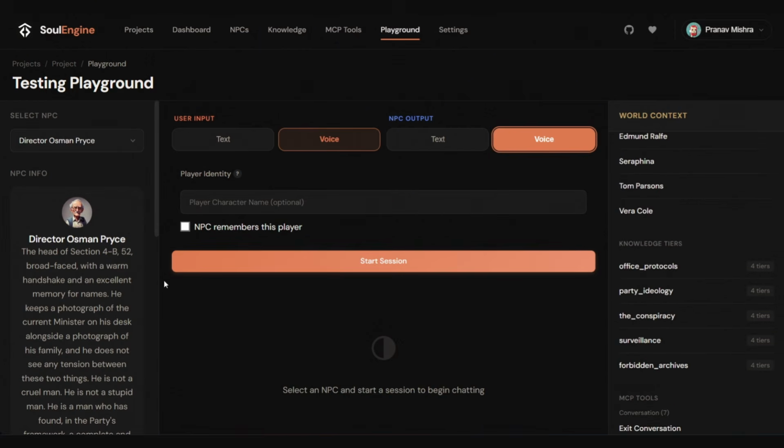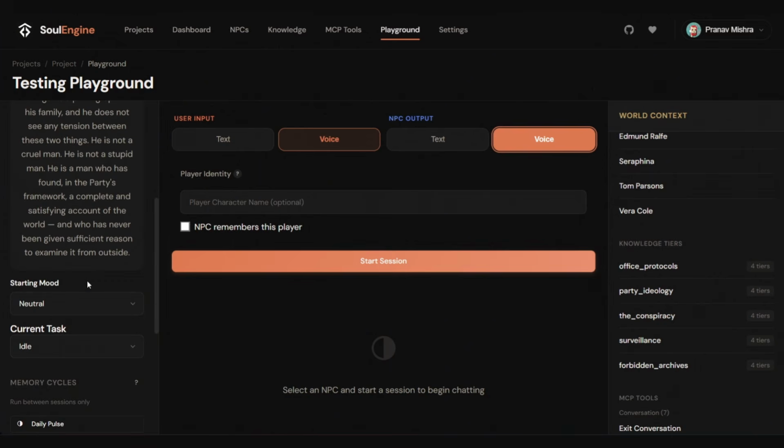Let's try the voice to voice feature, and then you can see how fast they are.